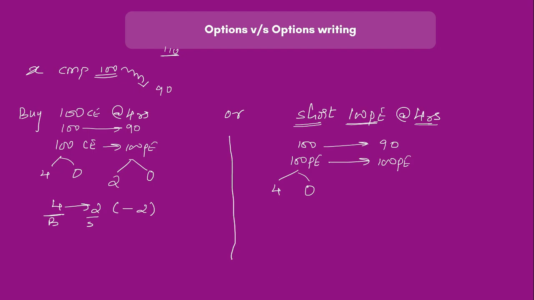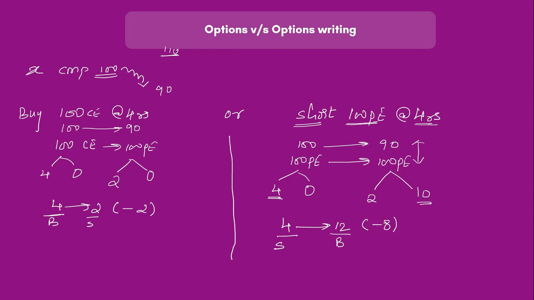If the strike price is greater than the current market price in a put, it becomes an in the money put. Here you will have 10 rupees intrinsic value. The difference between these two is your 10 rupees that will add up, and the 4 rupees extrinsic value would go down to 2 rupees, so 4 is becoming 12. So I've sold at 4, I am buying at 12, I am making a very big loss of 8 rupees.